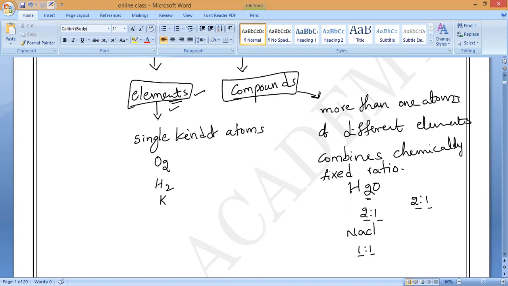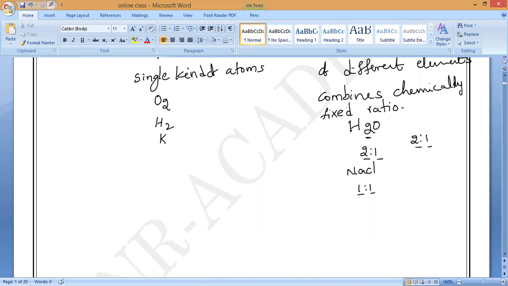So these compounds, is it possible to separate them by a physical process? Suppose for elements there is no further division. Now for compounds, is it possible to separate them by any physical process? Suppose I want to separate hydrogen from water. Is it possible by keeping my hand inside the water and taking the hydrogen? No, sir.